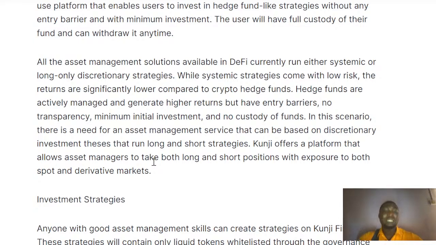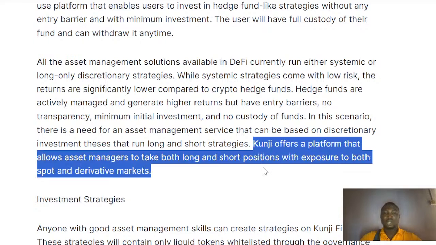In this scenario, there's a need for an asset management service based on discretionary investment, in both long-term and short-term strategy. Kunji offers a platform that allows asset managers to take both long and short positions with exposure to both spot and derivative markets.